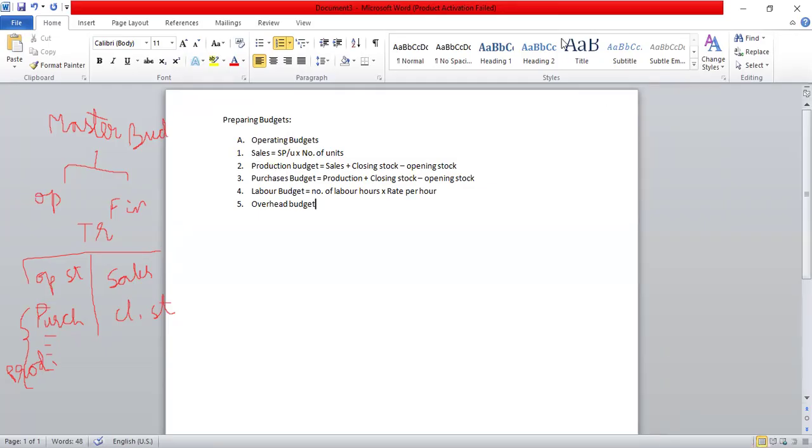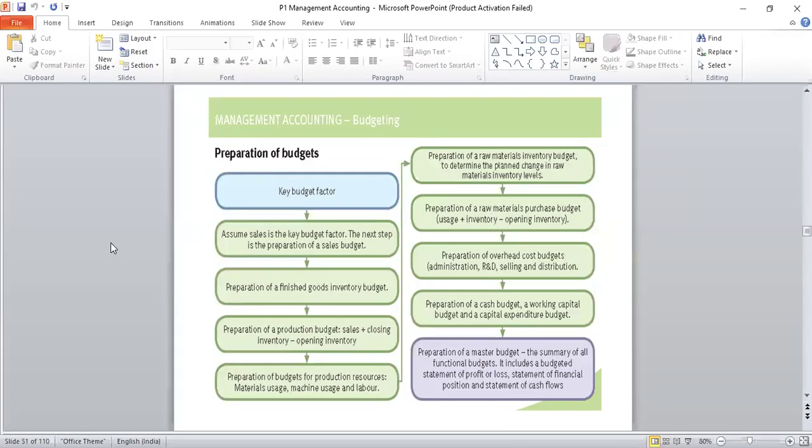Let's get back to the PPT. So the PPT talks about the first thing is key budget factors have to be identified. After that, assume sales is the key budget factor. So starting point is sales. First, they have to estimate the amount of sales which they would be making in the future. So that's the first step. They have to understand that first thing. After the sales budget is prepared, then based on that, the production budget also will be prepared.